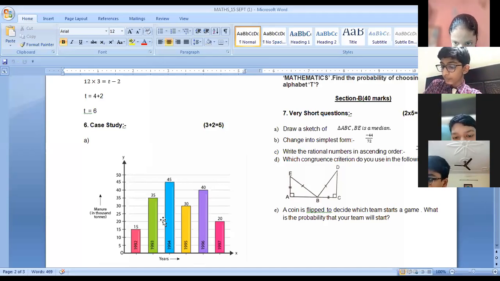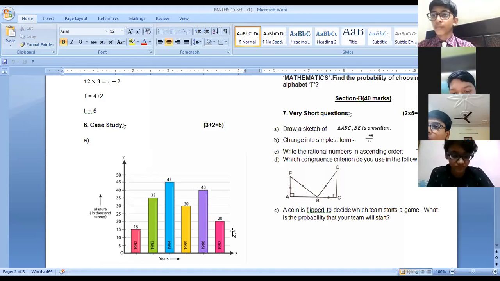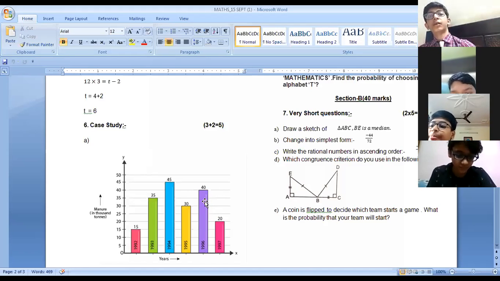Because if you see the downfall, from 1992 to 1993 there is an increase, and from 1993 to 1994 there is still an increase. But there is a decrease from 1994 to 1995, which is 15 tons. But if you see 1996 and 1997, there is a decrease of 20,000 tons. So the maximum decrease is in 1996 and 1997.